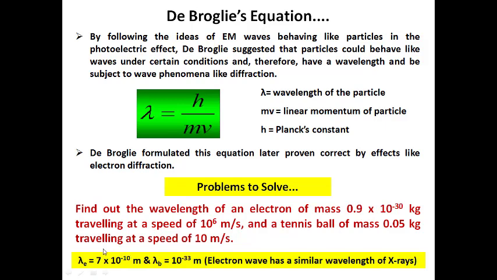Notice the peculiarity of the wavelength of the electron that we got. It is similar to the wavelength of X-rays. So an electron of mass 0.9 × 10 power minus 30 kg traveling at a speed of 10 power 6 meter per second will have a wavelength similar to X-rays.